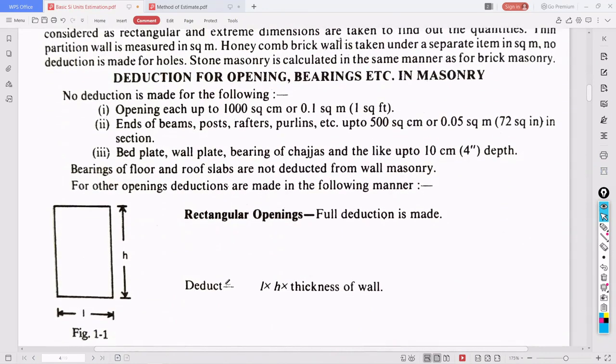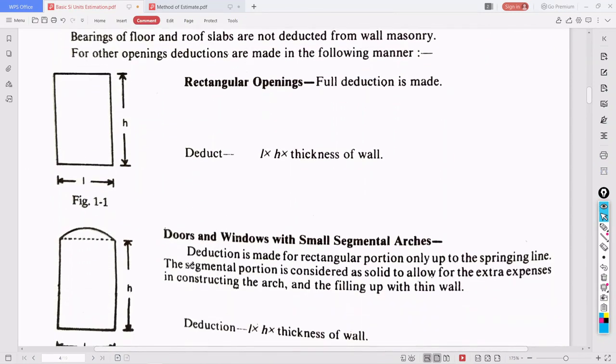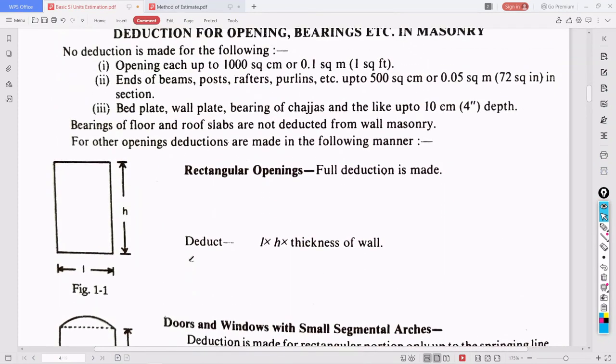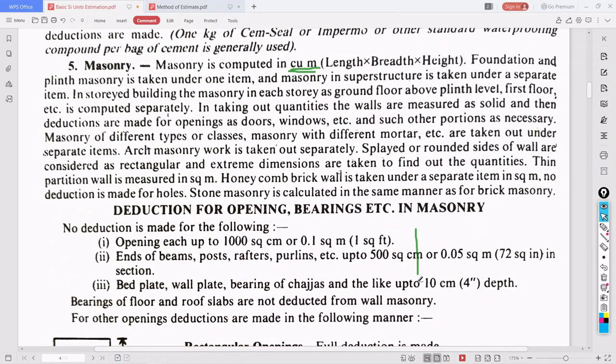Okay, then deductions for openings. So any opening, window or door is there now. Then first, what you have to do, if it is a wall? Okay, if it is a wall, you should estimate for the whole wall.